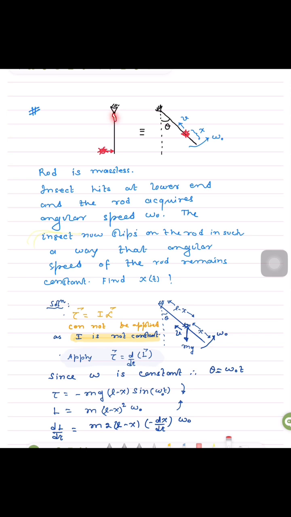Here we have a massless rigid rod, and its top end is pivoted. Say the length is L. A horizontally moving insect strikes perpendicular to the rod, and the rod acquires a certain angular velocity omega naught. The insect does not leave the rod; it starts slipping on the rod towards the pivot in such a way that it maintains the angular velocity omega naught of the rod.